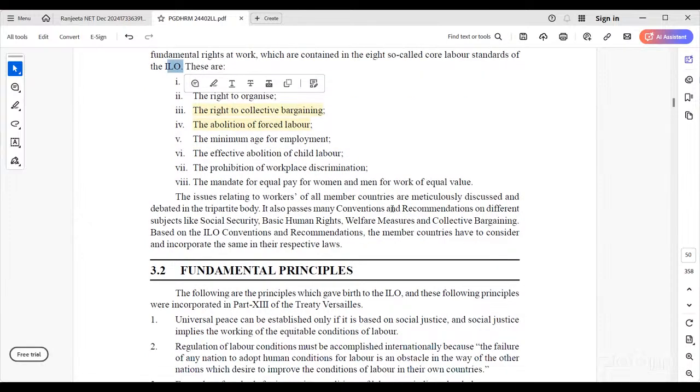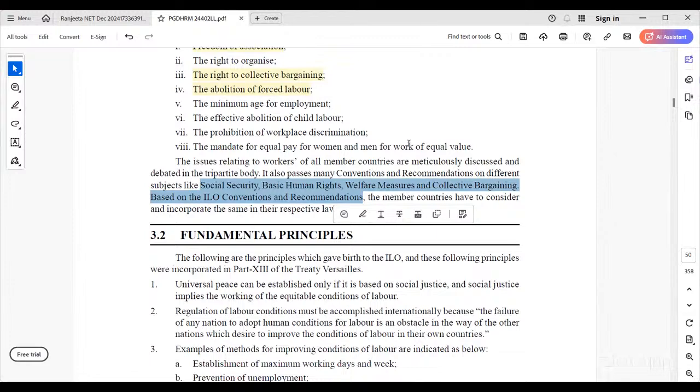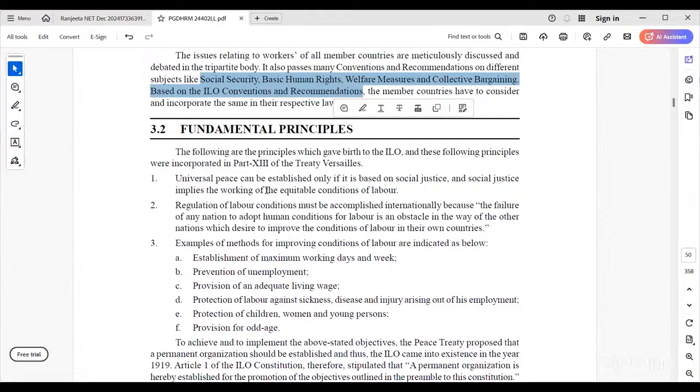And the social security, they are basic human beings, so they have human rights and welfare measures, collective bargaining based on the ILO conventions and recommendations. All member countries. India is also a fundamental member. India is also a member country of ILO. So that is the reason we have so many activities, so many laws.